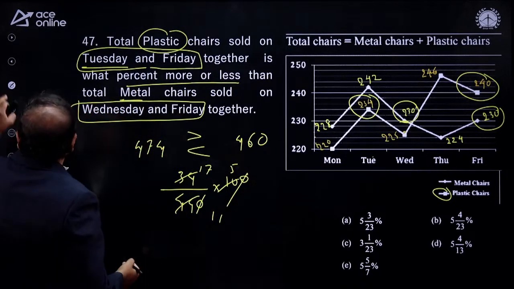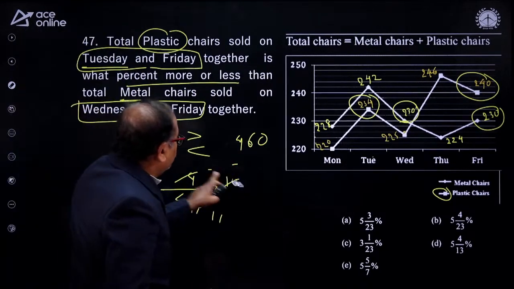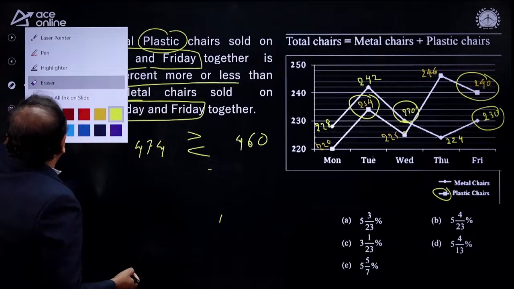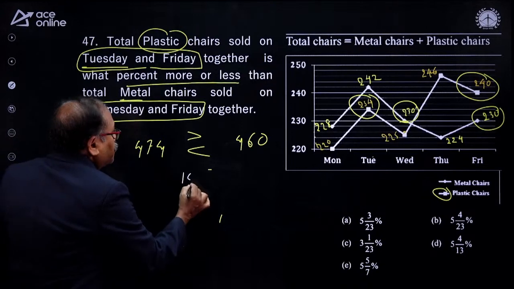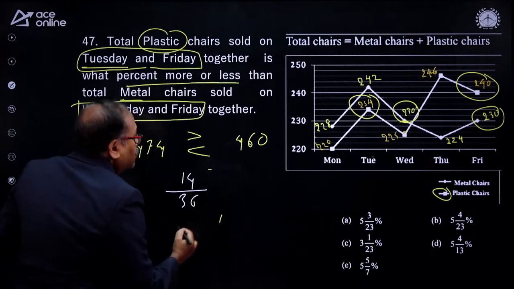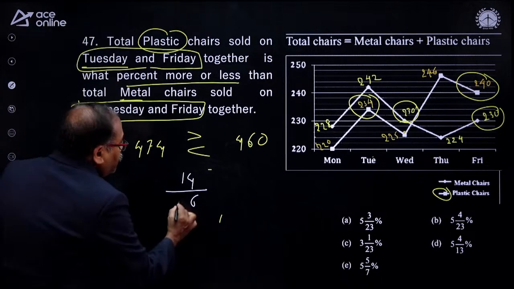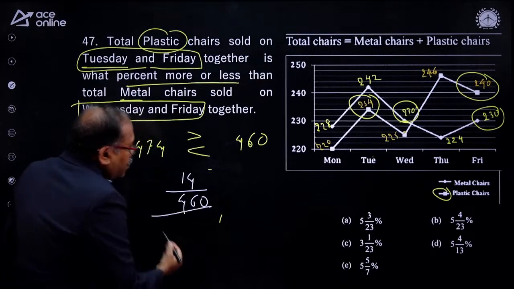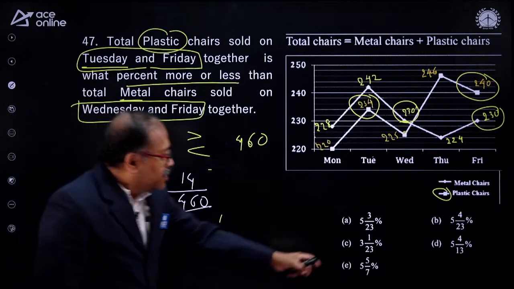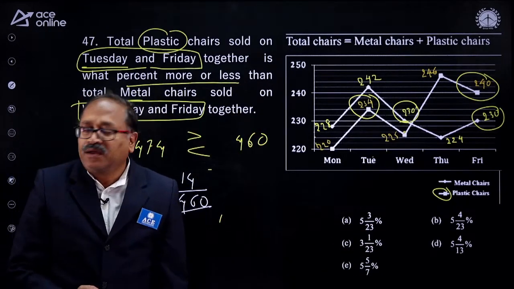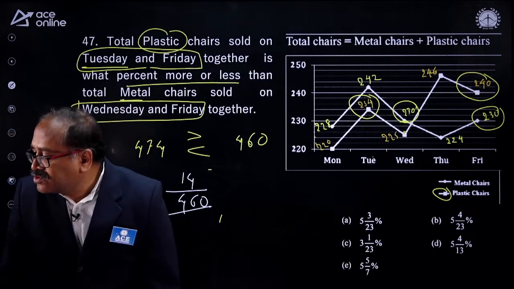If it is 460, then the difference will be different. Then your difference is 14 over 460. So in the bottom you are getting 23. With the bottom 23, multiple options are there. You have to go with the simple little calculation. What is the option? Option choice B.